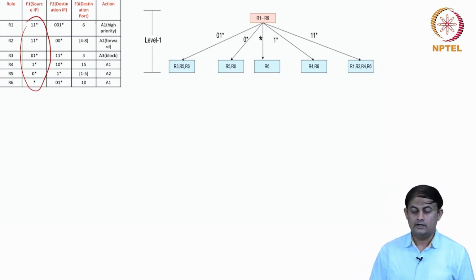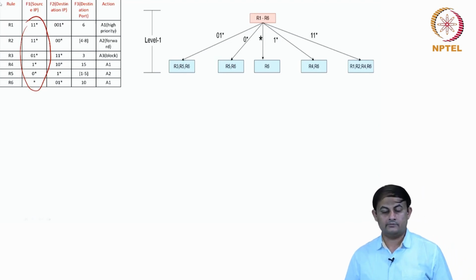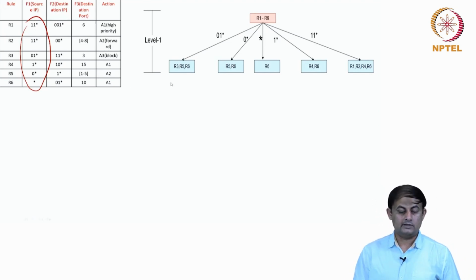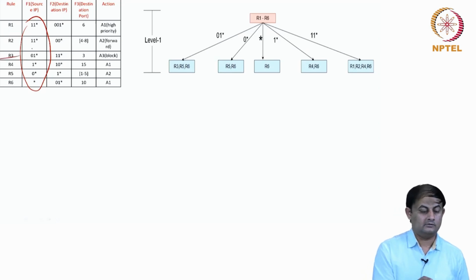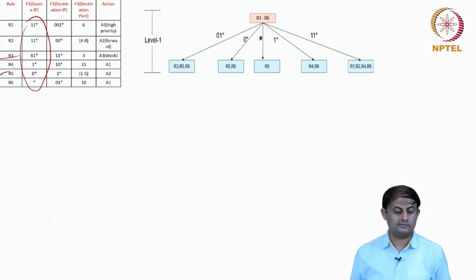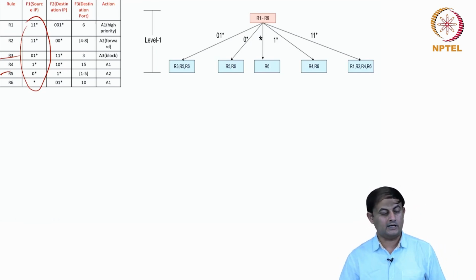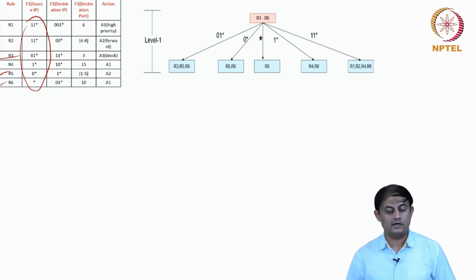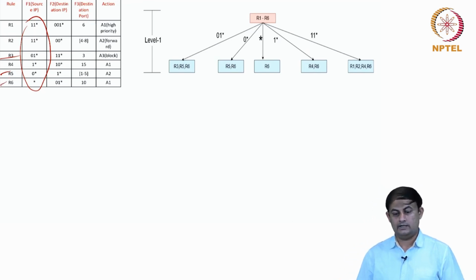And that's how they look. When 0, 1 star is the prefix, rule R3 is applicable in this case, and R5 is applicable because 0, 1 star is a subset of the 0 star. So still R5 is a potential candidate. And both of these are subsets of R6. So rule R6 is still a candidate.